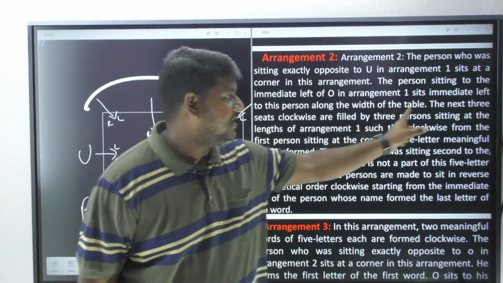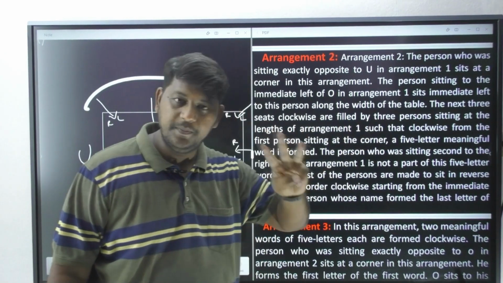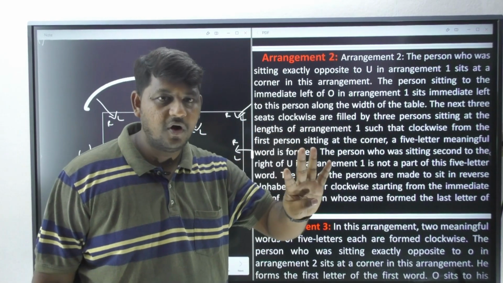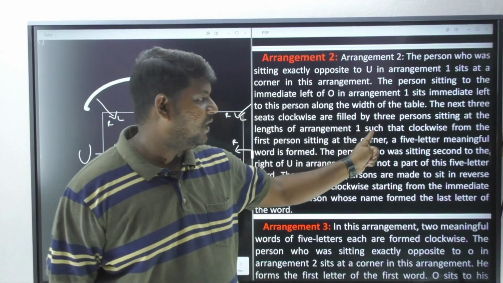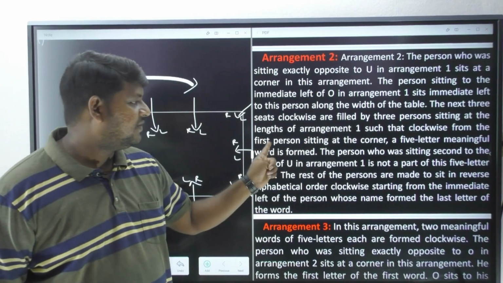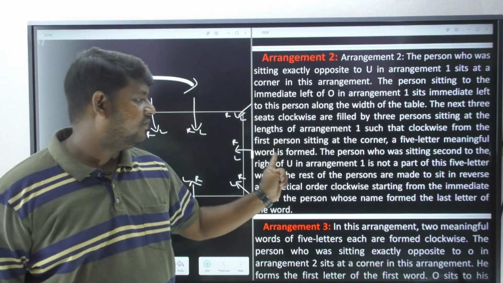So it says the three seats clockwise are filled by three persons, but we got four persons seated at the length of arrangement 1 such that clockwise from the first person sitting at the corner, a 5-letter meaningful word is formed.